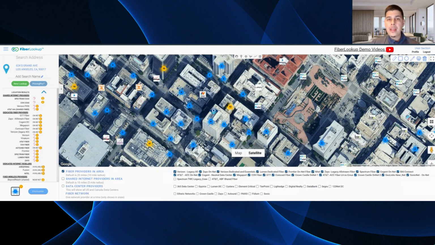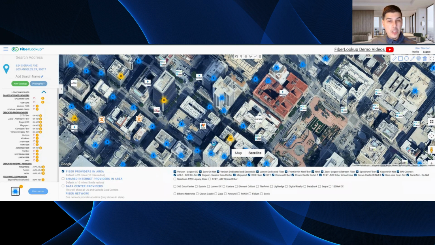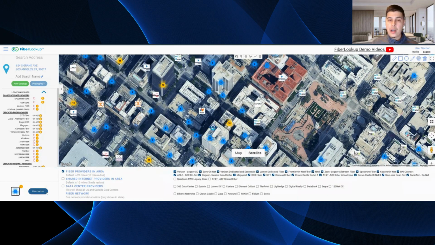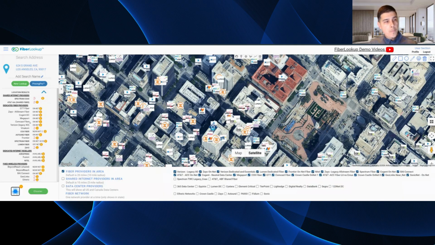Especially in very populated areas, you're going to notice that the system's going to consolidate multiple providers that might be in a specific space, and they're going to consolidate through this list. If you'd like to see the expanded view, very easy, just hit uncluster. And that's going to expand the selection. It's going to unconsolidate those providers so that you can really see all those providers stacked one over another, depending on your preference.